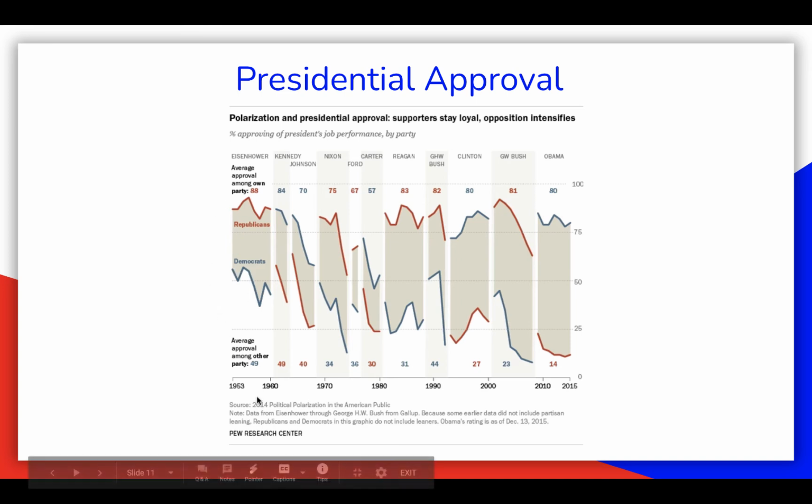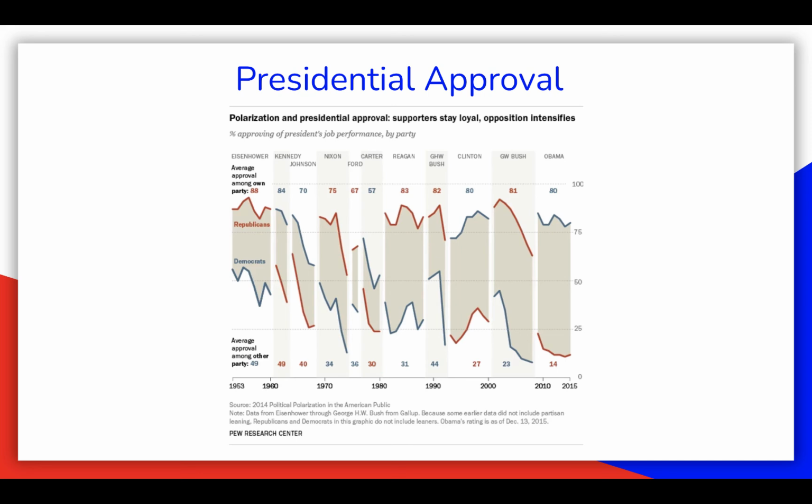So this is the approval rating of Democrats, of Eisenhower. This is the approval rating of Republicans. This is of Obama, right? And so at mid-century, these are really like in the 50s, or in the 40s. And then looking at Obama, they're now in the teens. Republicans had an average approval rating in the teens. This is quite normal now for the opposing party to really disapprove of the president just because of polarization in the electorate.